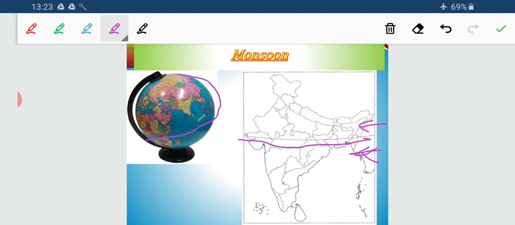So when the Tropic of Cancer faces direct sun rays due to this revolution of the earth, what happens?